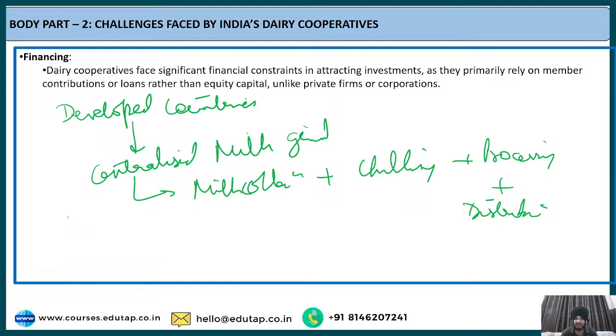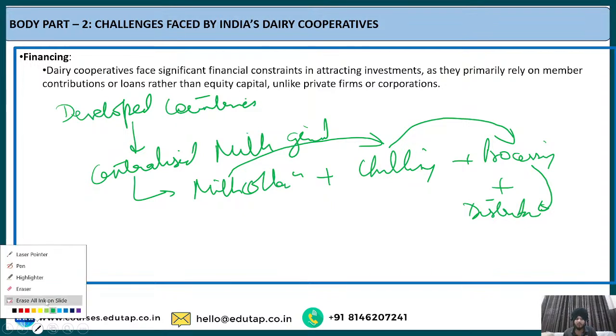So in one area the collection is going to happen, then in a seamless manner they are going to transport it to a facility where the chilling can happen. Then the third facility where the processing can happen. After it, a team or the stakeholders who are doing the distribution task. This is what the milk grid is, which makes the process more seamless and well connected with the help of infrastructure. But what is the problem with respect to India?